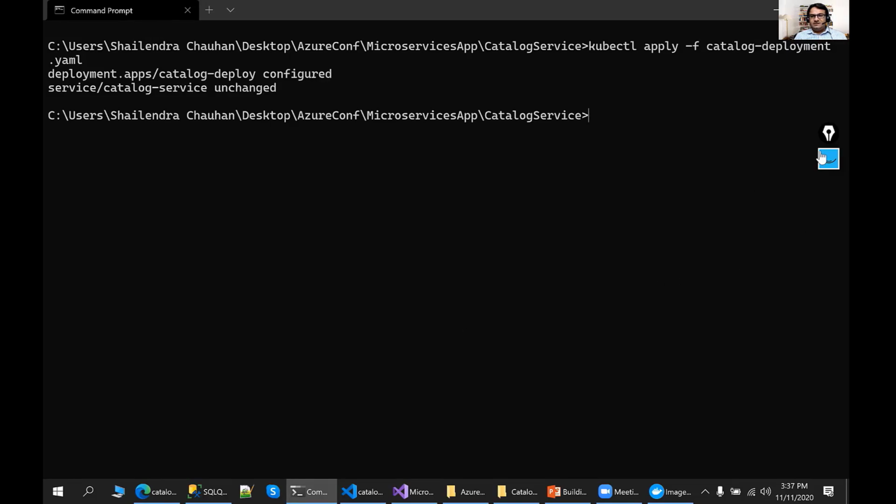So you can see here it's done the things for us. So what is happening here? The service is unchanged here because in my case it is already running. It just configured for the Docker deployment over there. So now if you look at here, everything should be done properly.